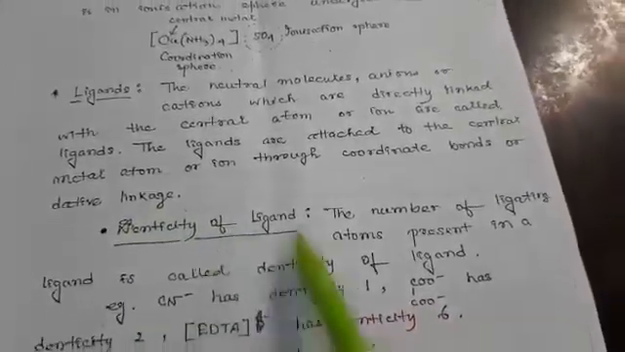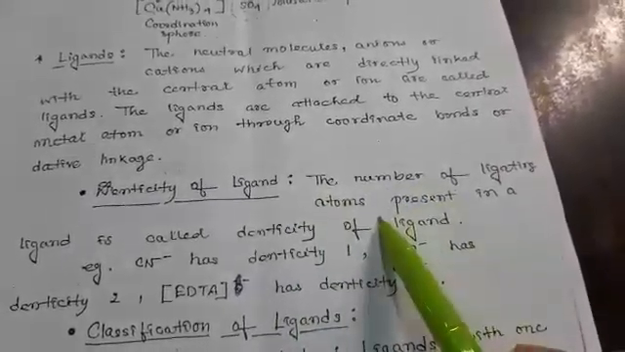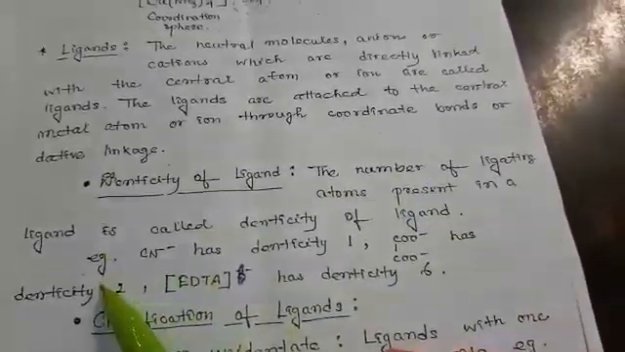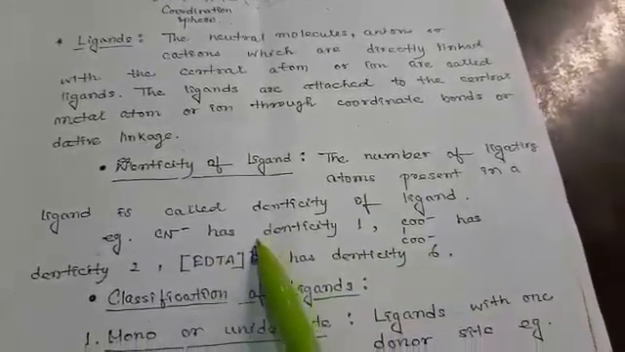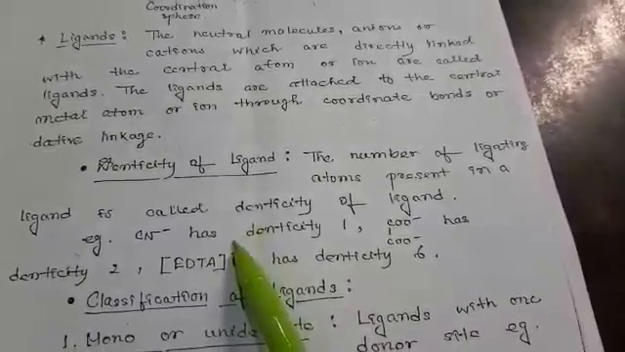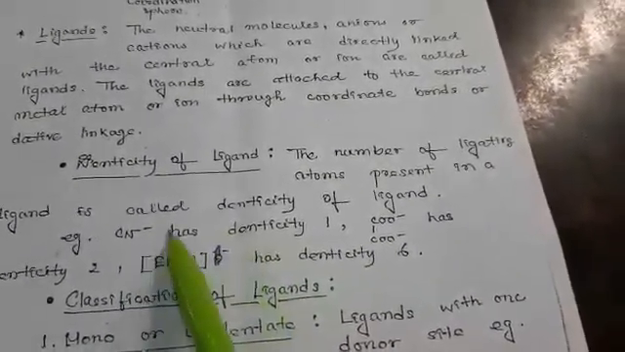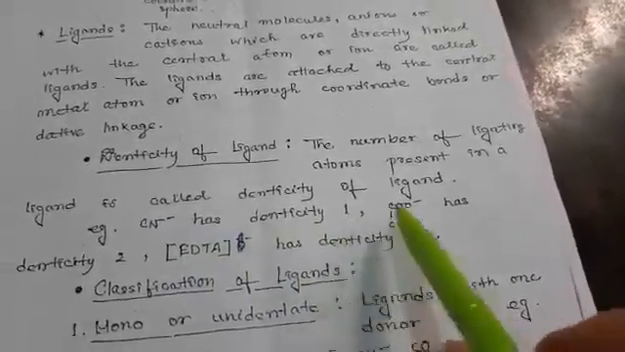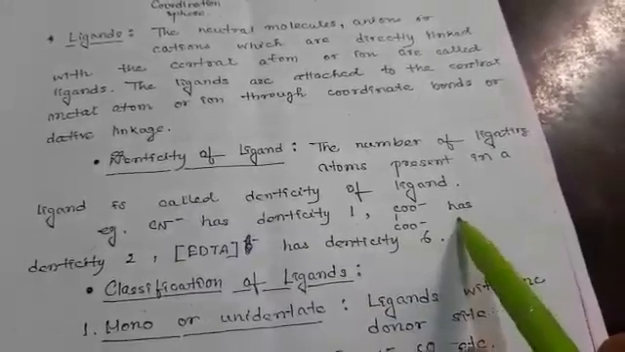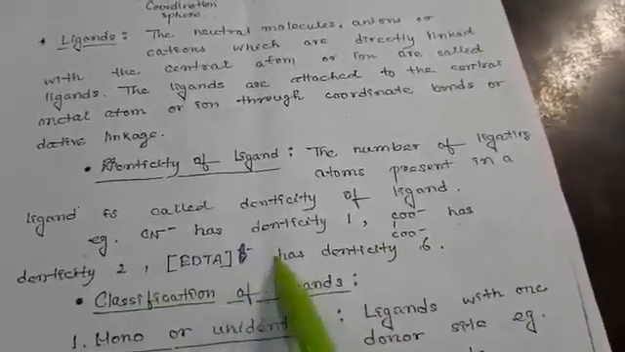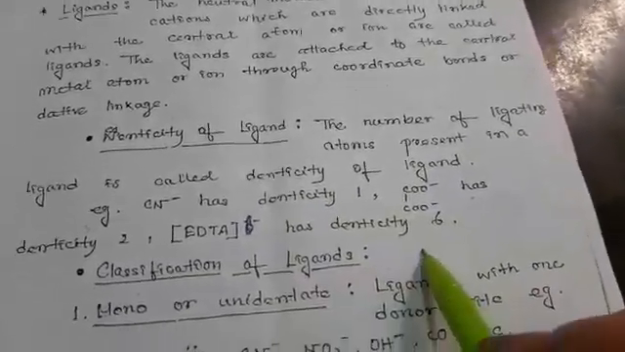Now denticity of ligands. Denticity means the number of donor atoms present in a ligand, that is, the number of donor atoms attached to the central atom. Like CN negative, its denticity is 1. C2O4 2 negative, oxalate, its denticity is 2. EDTA, its denticity is 6.